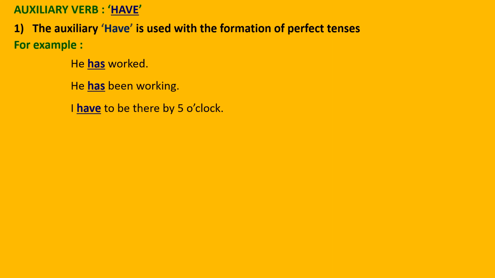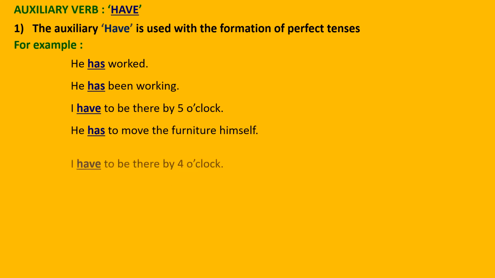I have to be there by 5 o'clock. So these are the uses of have. He has to move the furniture himself. When we use he or she, we use has. When we use I or we, we use have. Suppose we write I have to be there by 4 o'clock.